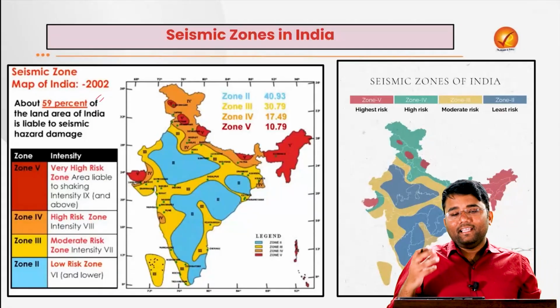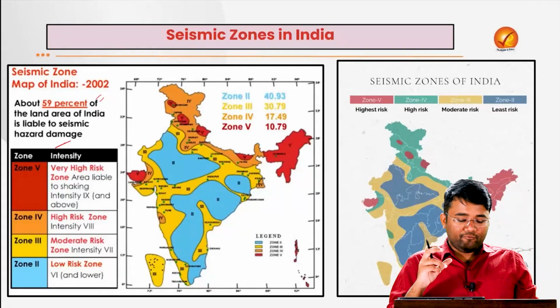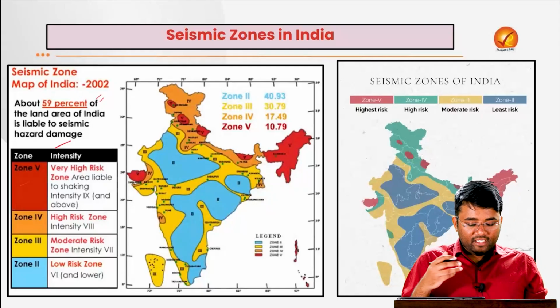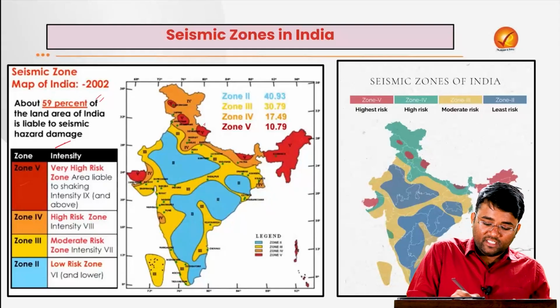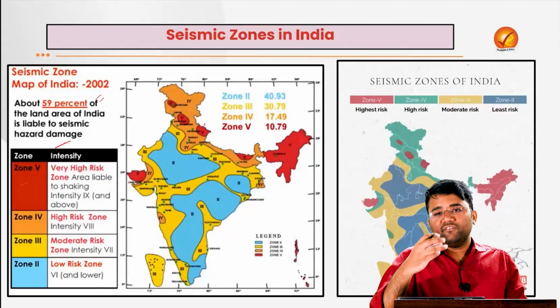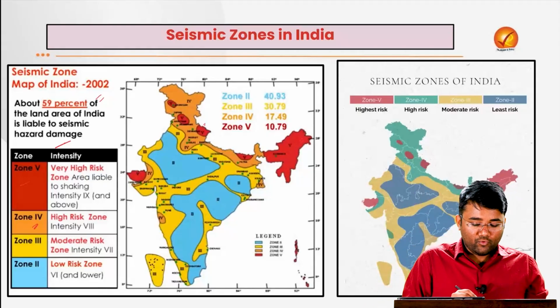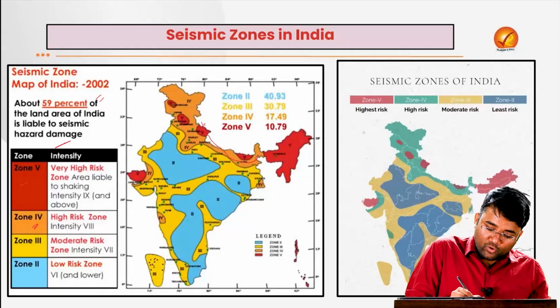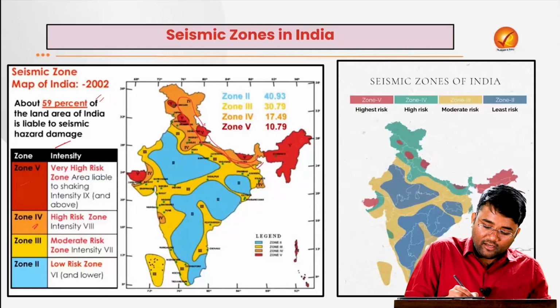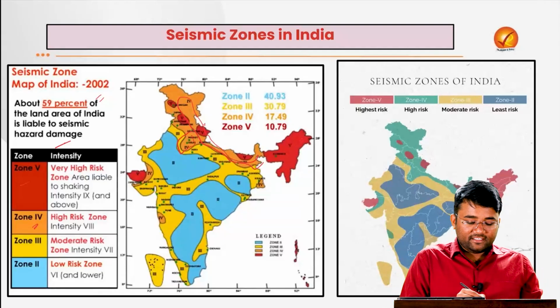In India, 59% of the land area is liable to seismic hazard damage, and it has been categorized into 5 zones. Zone 5, which is a very high risk zone, includes some of the northeastern regions as well as some regions in the vicinity of the Himalayan region. Then we have zone 4, which is a high risk zone, some of the areas located near the Himalayan region, and Delhi also comes in it. They are high risk zones, intensity 8.